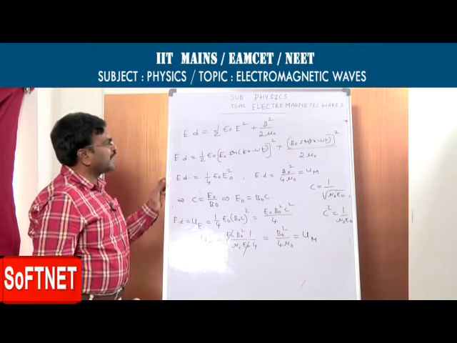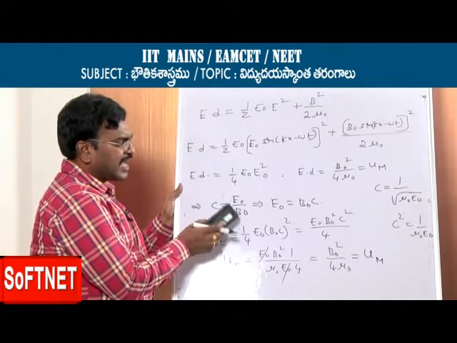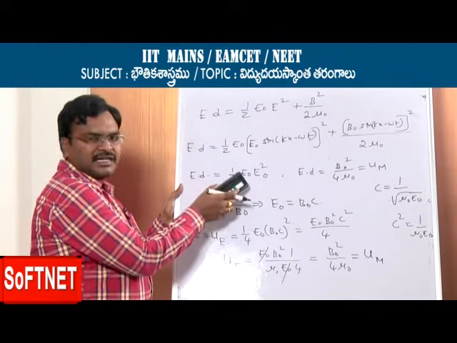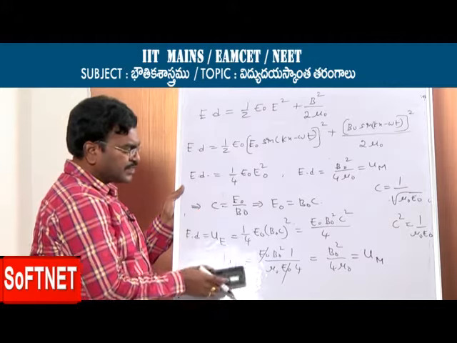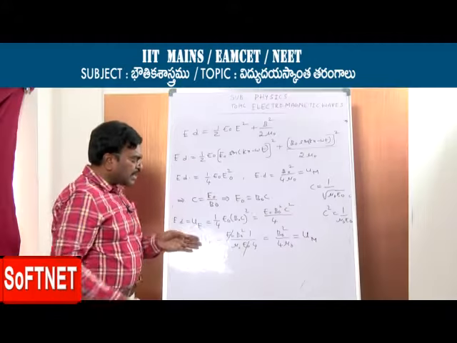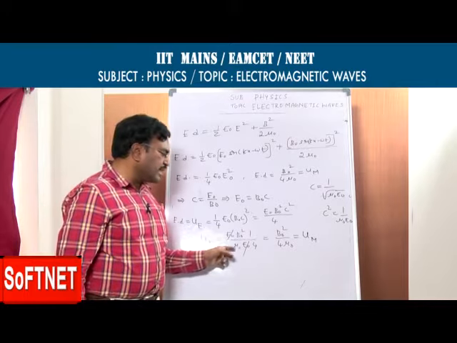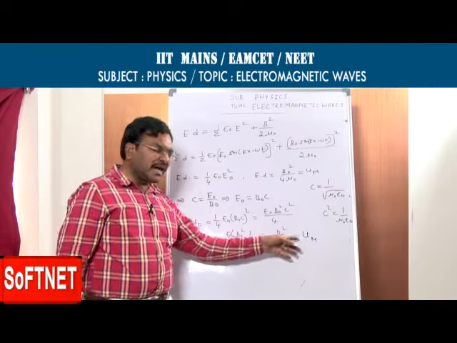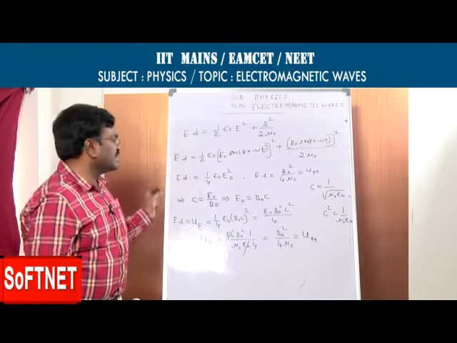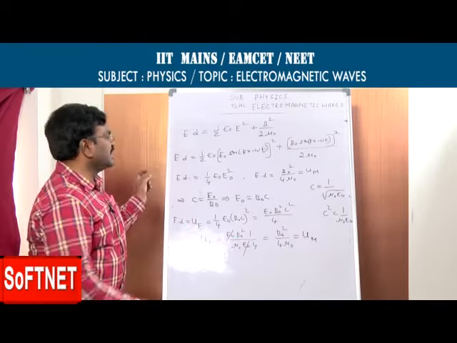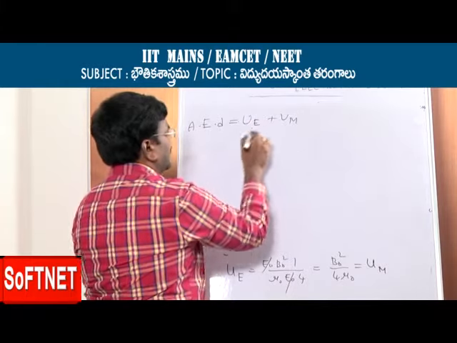First of all, we calculate the average energy density of electromagnetic wave. Here we understand that energy density due to electric field and energy density due to magnetic field are both equal. Therefore the average energy density is equal to energy density due to electric field plus energy density due to magnetic field.